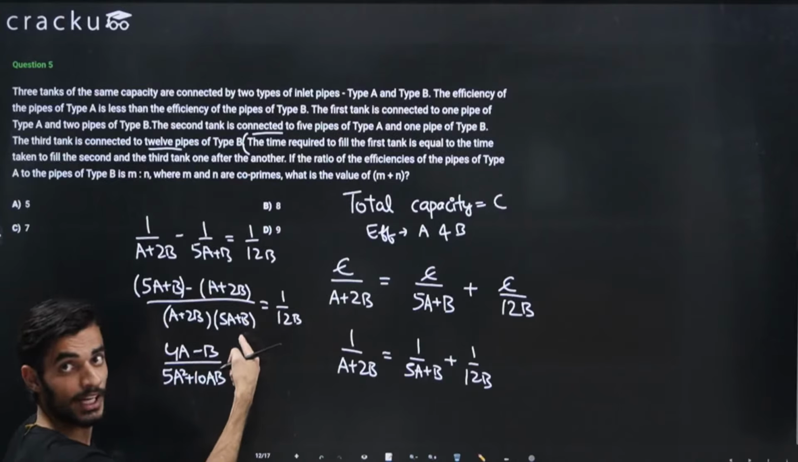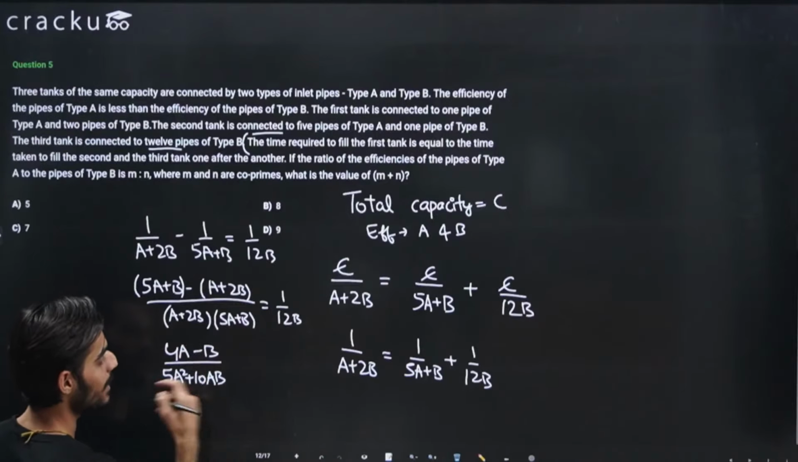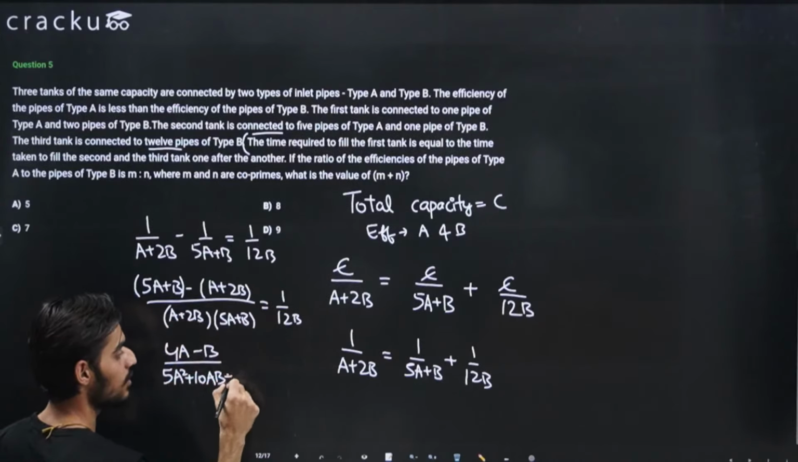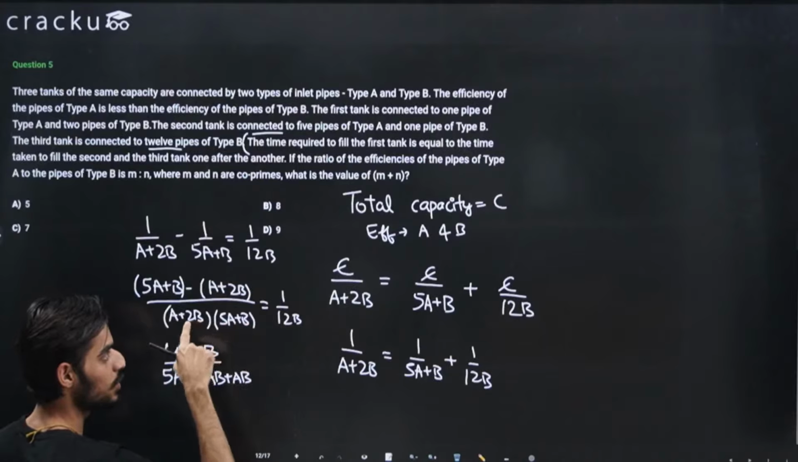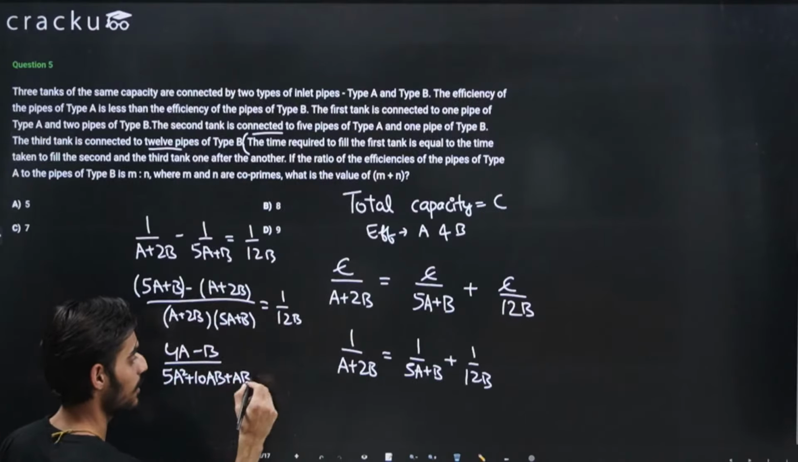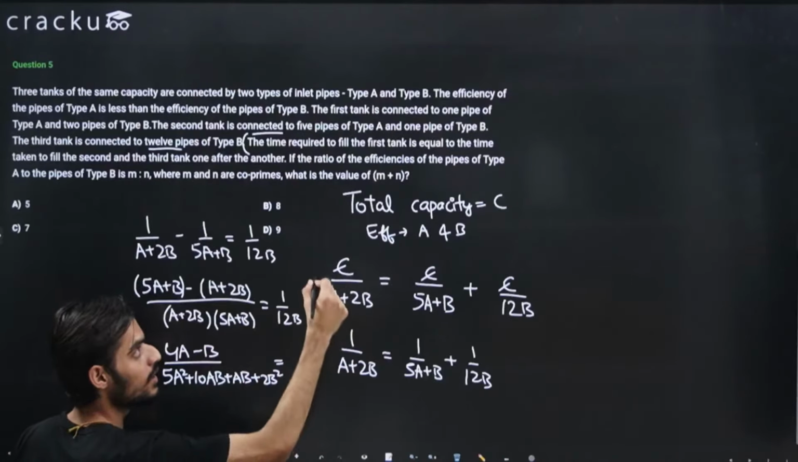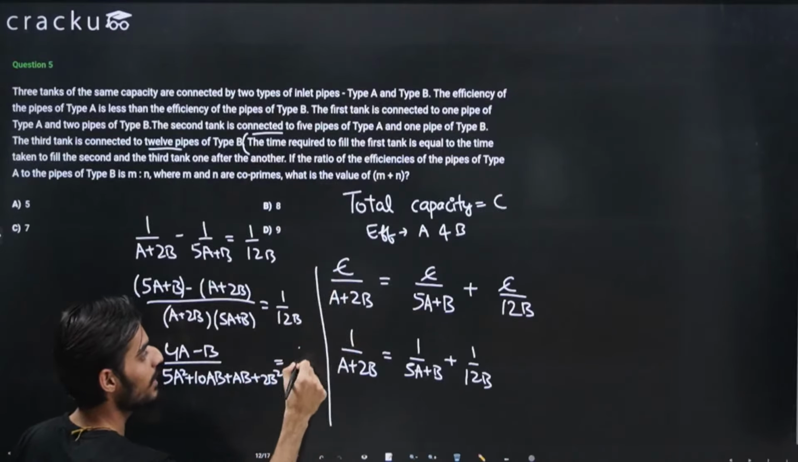Now this second term will get multiplied, so b multiplied by the two terms will give me ab, because b will get multiplied by a. This will come out to be ab plus b multiplied by this, so 2b into b will give me 2b square. Okay, so this will come out to be 2b square. So that is equal to 1 by 12b.